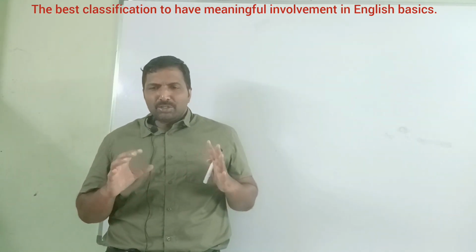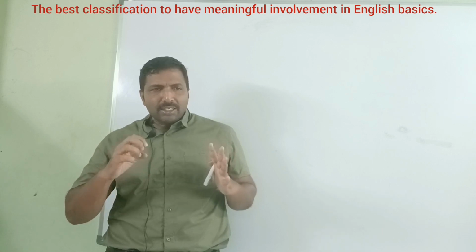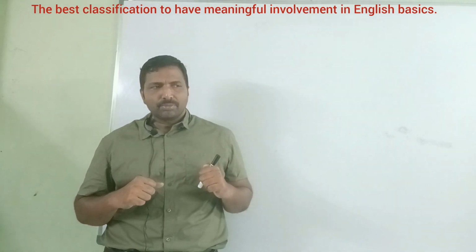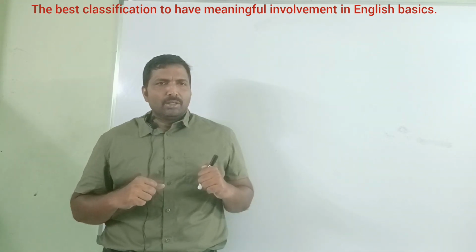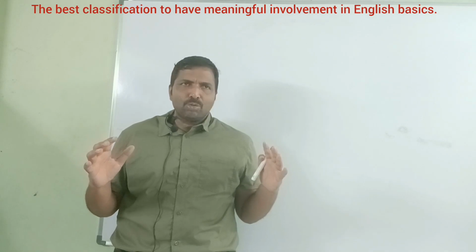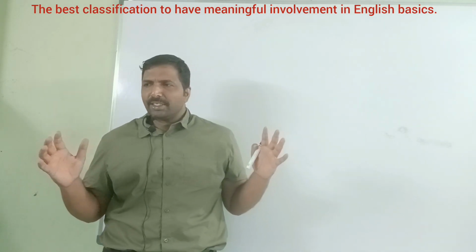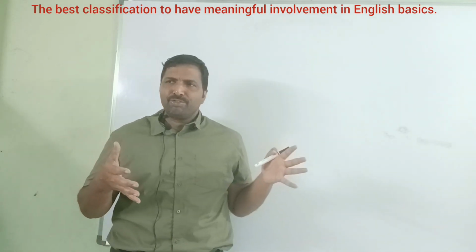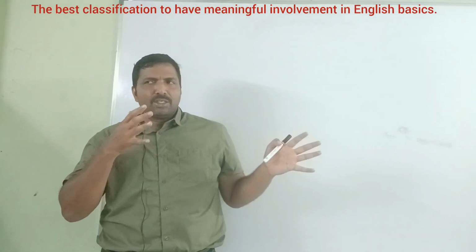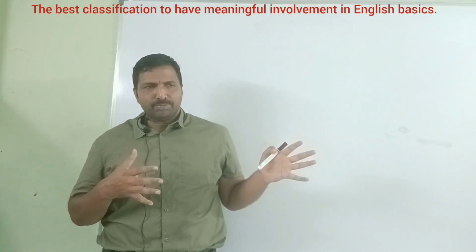If you don't have this essential theory, you cannot get command on essential basics. You read so many sentences, you speak so many sentences, throughout your life you keep speaking and writing. You must be aware of what is subject and what is predicate in the English language.